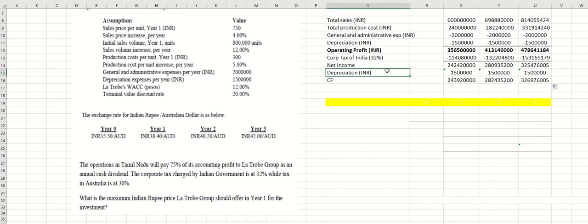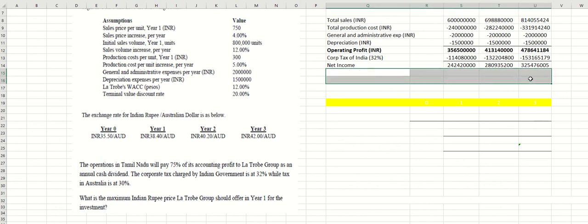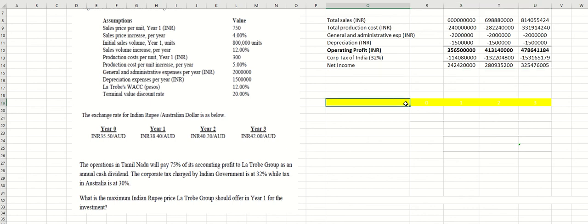But in this question, they didn't actually ask you this, so I'm going to delete it. Remember, in international finance or in any finance subject, only answer what the question wants, not what you know, because you are wasting your time if you answer what you know, and it does not give you any marks. Just answer what the question wants.